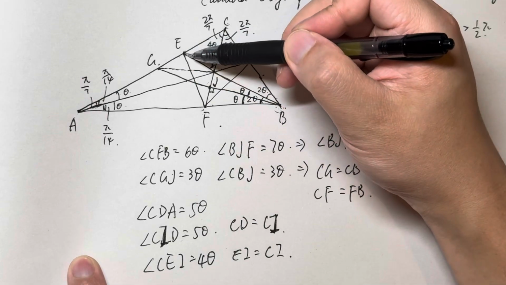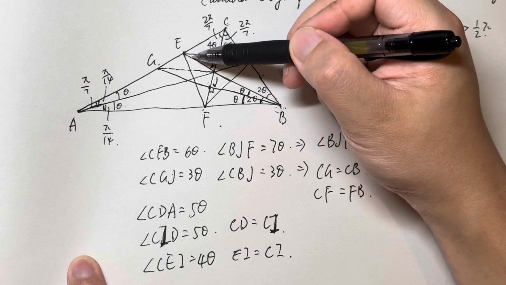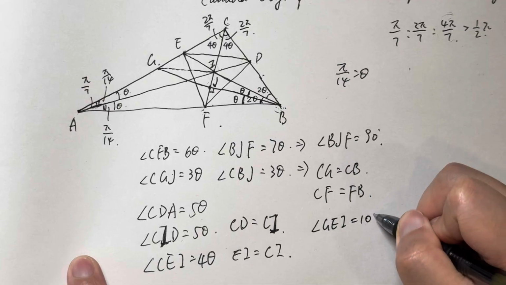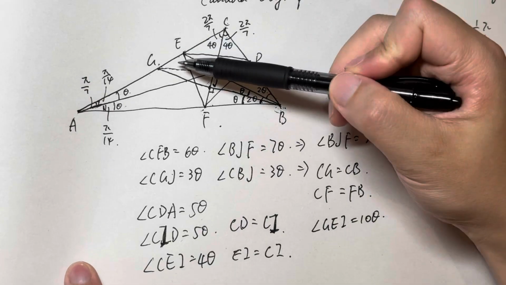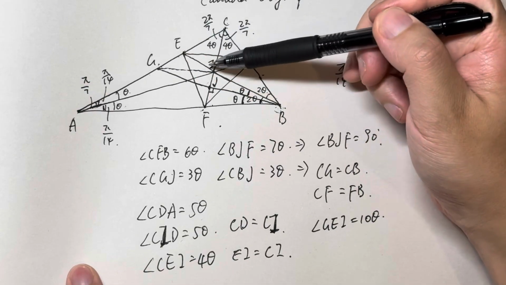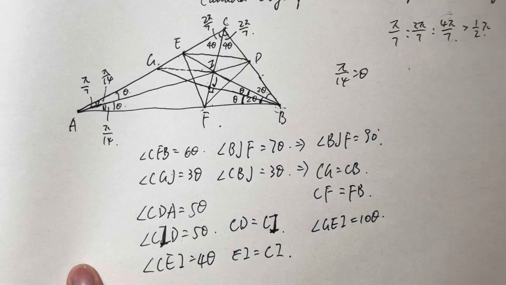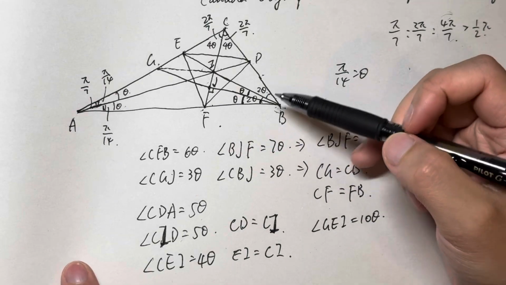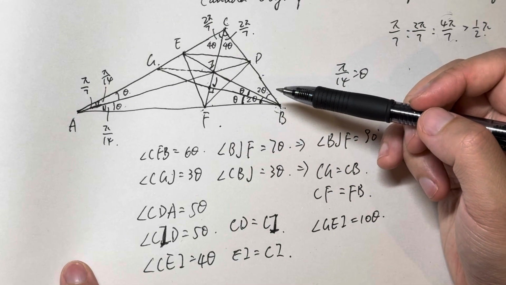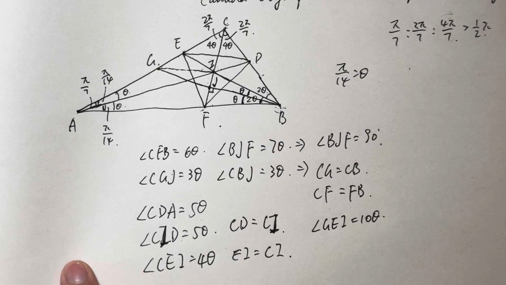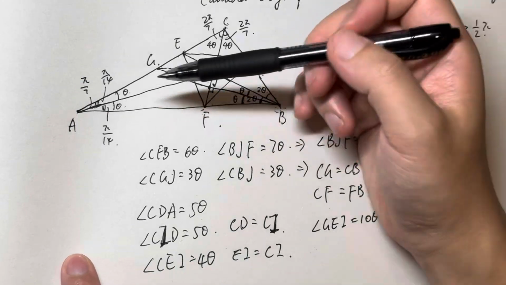That is 10 theta, right? The angle GEI equals 10 theta, which means this angle plus this angle is 4 theta. And remember that we learned about this before.